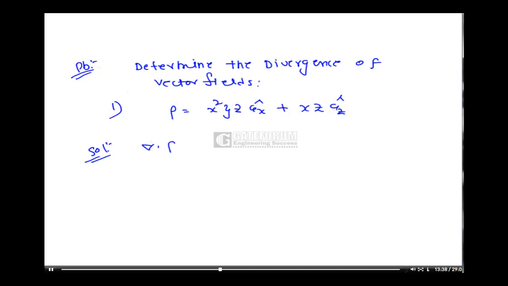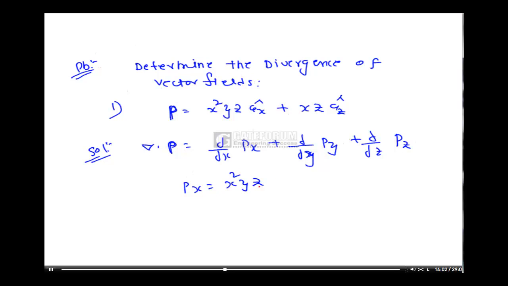Del dot P, where P is a point. The formula is dou by dou x of Px plus dou by dou y of Py plus dou by dou z of Pz. Here Px is equal to x square yz, the scalar component of x. Py is equal to 0.